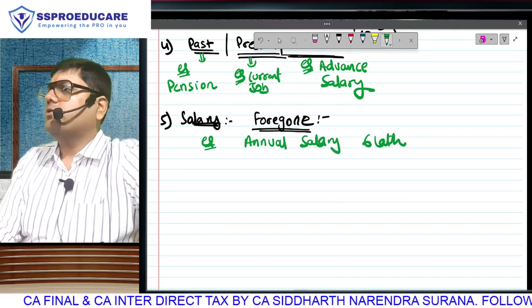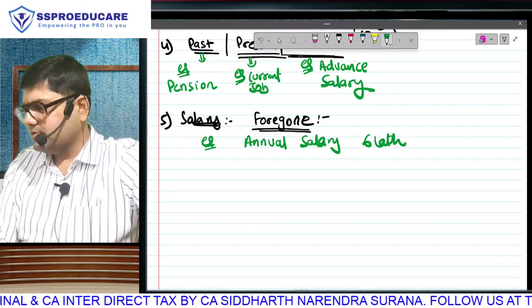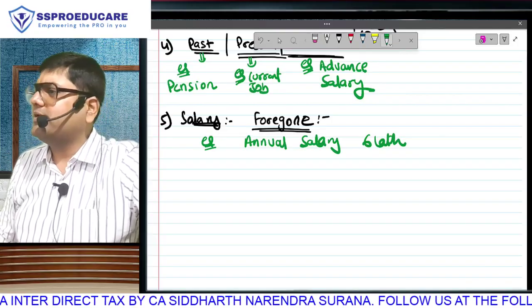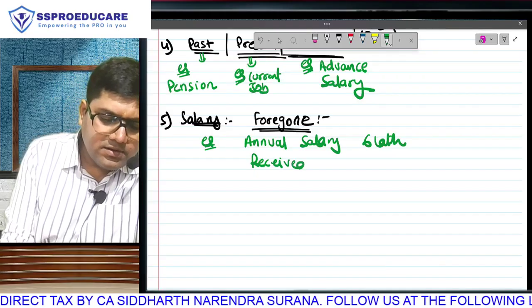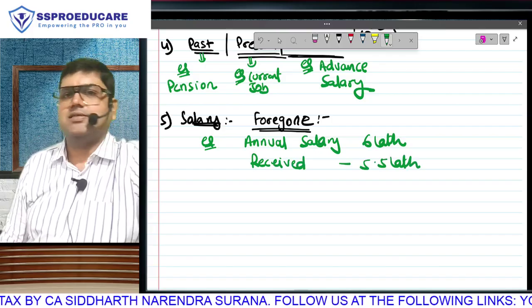That means during the year your employer should pay you 6 lakh rupees. As the year progresses, he will make regular payments to you. You have received till date 5,50,000. That means you can say that 11 months of salary is received.